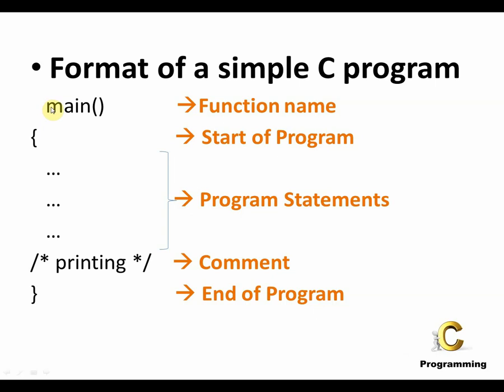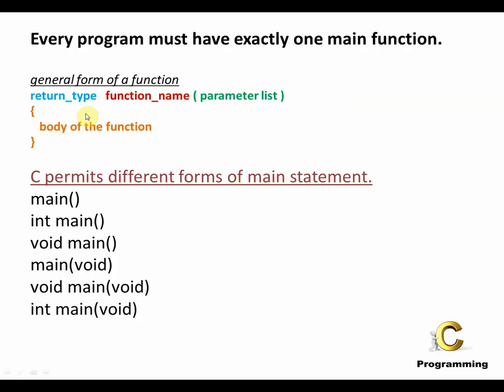The first line of code is the function name. Now this is a main function. So the main function is written on this particular line. What you have to remember about main in C is that every program must have exactly one main function. There cannot be two main functions in a C program.